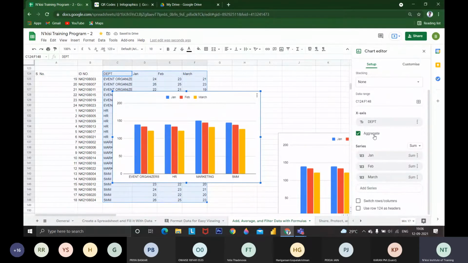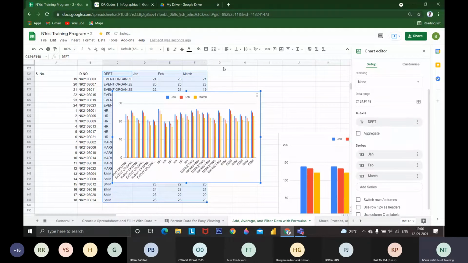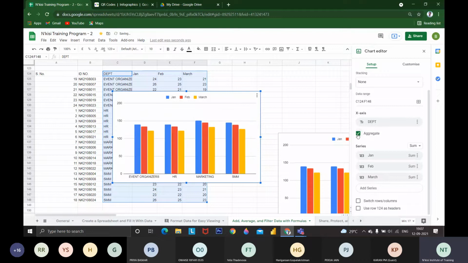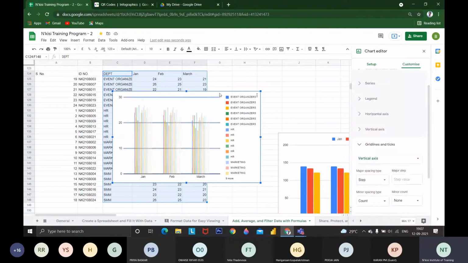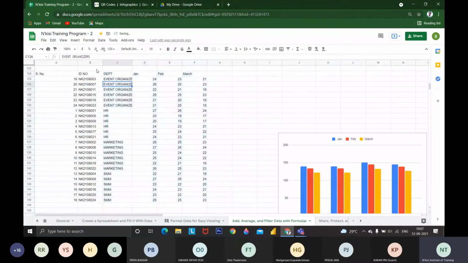You get it, right? Excel and Google Sheets don't know whether the data is similar or not. If you want to add all the similar data, it will represent that. If you want to switch over from January to February, you can switch rows to columns. Since we have huge data, it is showing individually. If I have 4 to 5 data, it will represent well.